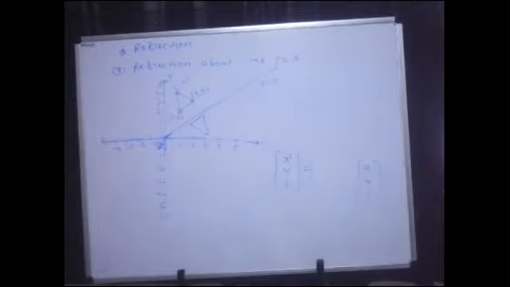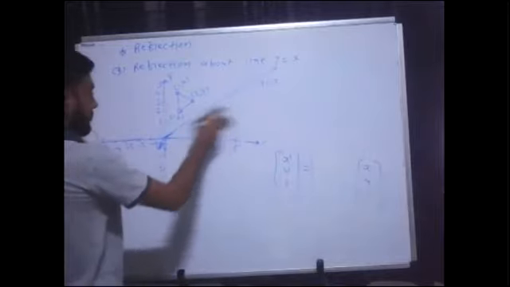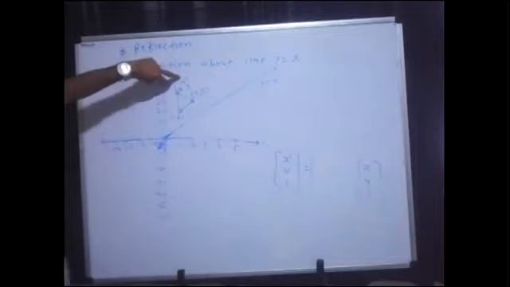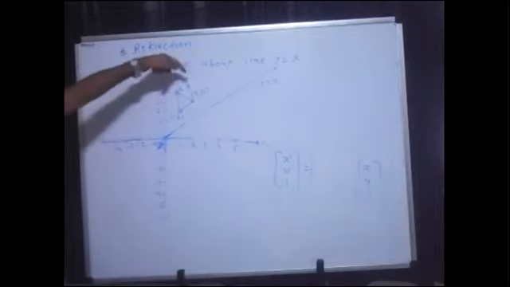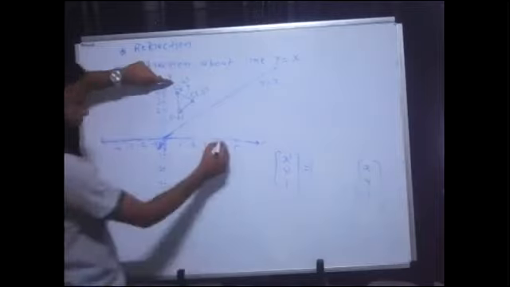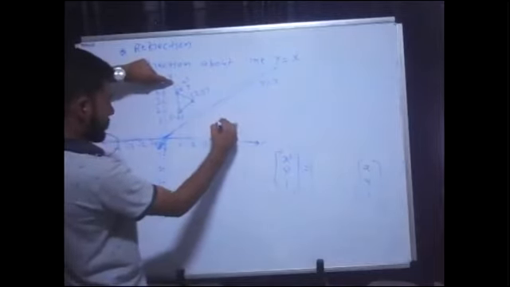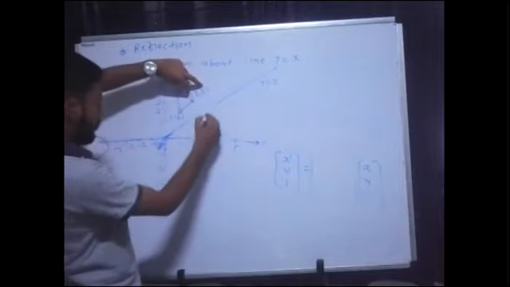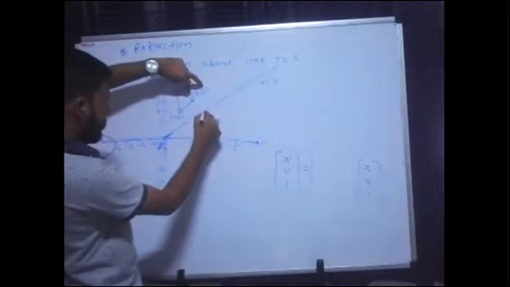x values will be replaced with y and y values will be replaced with x. So here you can say both the values will be replaced. See, for example, if this point is 1, 4 where x is 1 and y is 4, then in the reflected object, y would be 1 and x would be 4. So let's say x is 4 and y is 1. So let's say this point is here. Similarly, if it is 2, 3, then the point would be 3, 2. So I will get the object somewhere around here.